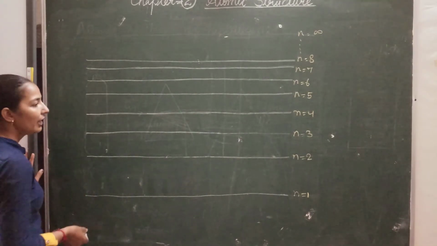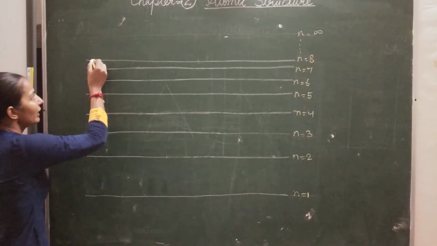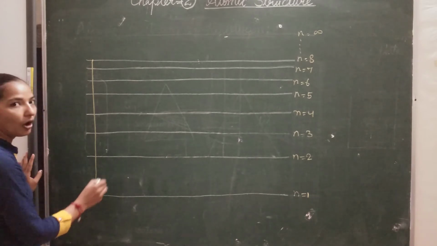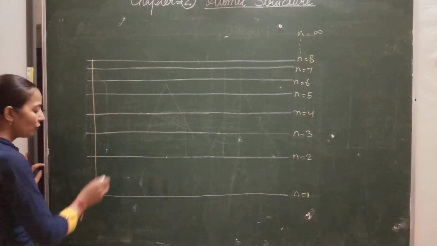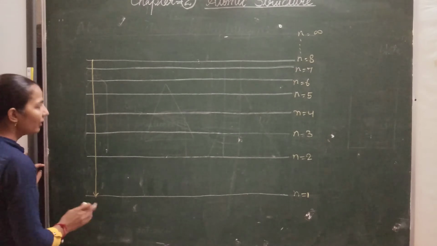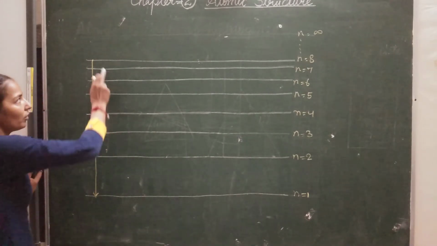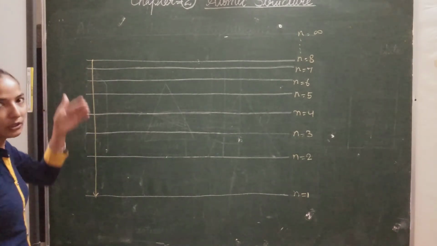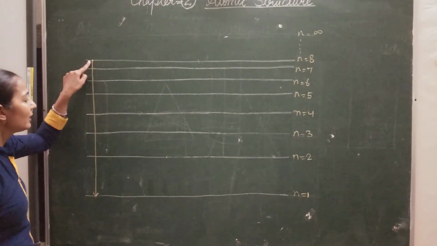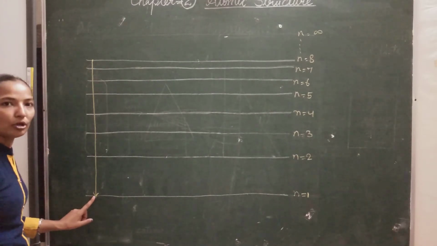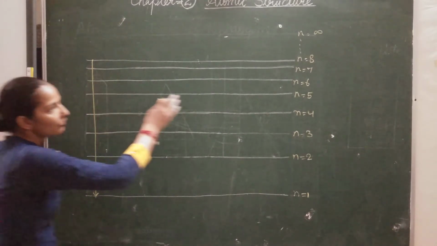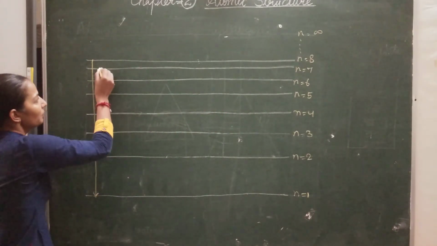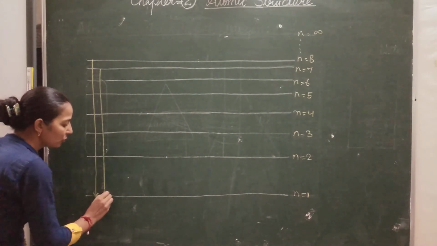Whenever the electron de-excites from a higher energy state towards a lower energy state, it loses energy. The electron may de-excite from n equals 8 or some other higher orbit to n equals 1.